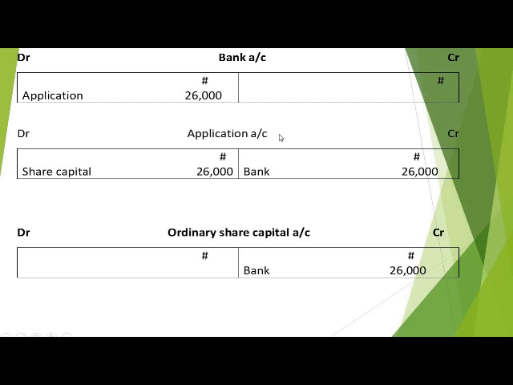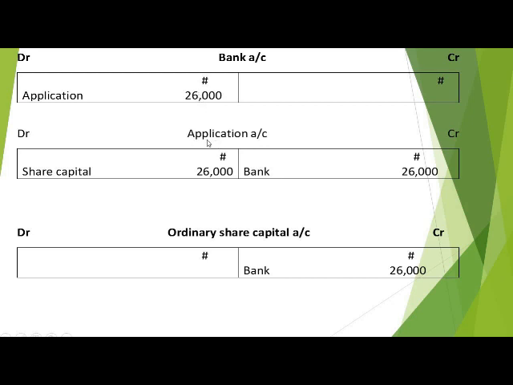Then this is the bank account. The bank account will be debited, the bank account will receive application of 26,000. Remember, the shares are issued at 2 naira and the shares are 13,000, so 13,000 times 2 in the question is 26,000. That's why in application we are having 26,000, because bank is receiving the money.